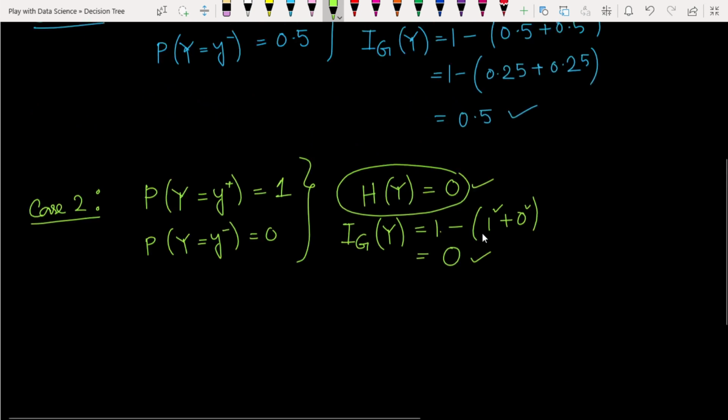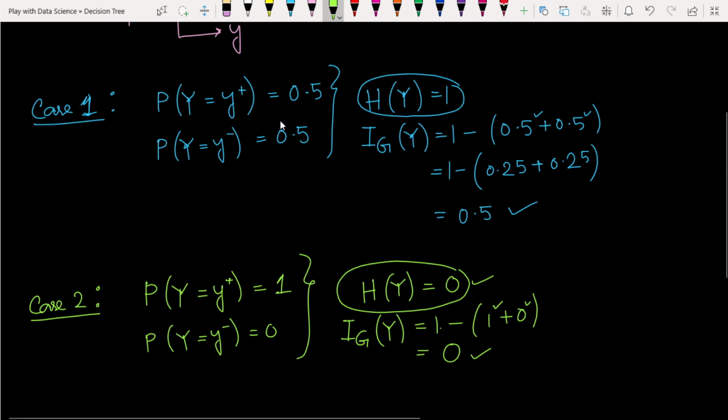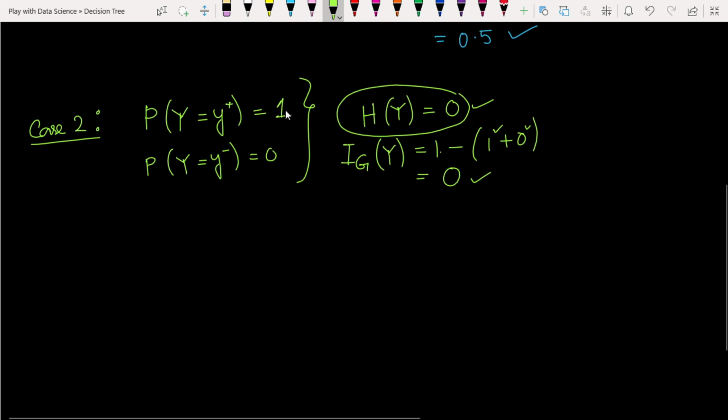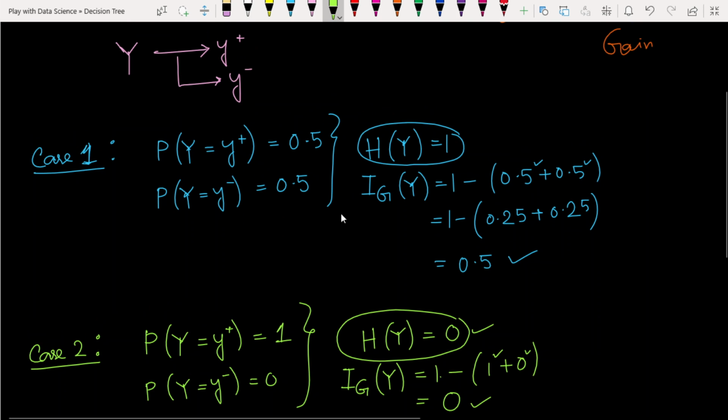Just see this thing. First I took equal preferences for each class, but in the second case I gave all the preference to one class and neglected the other. In the second case our Gini impurity is 0, and in the first case it is 0.5.